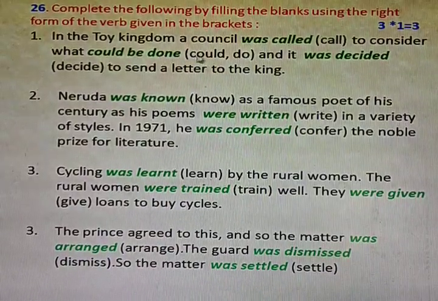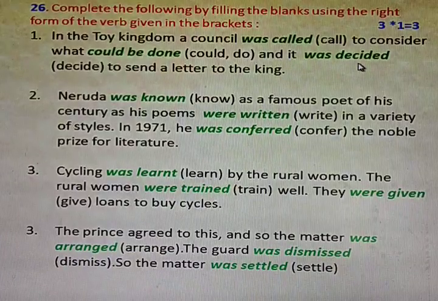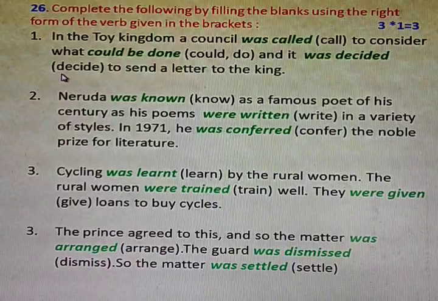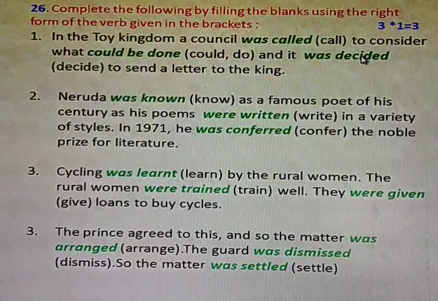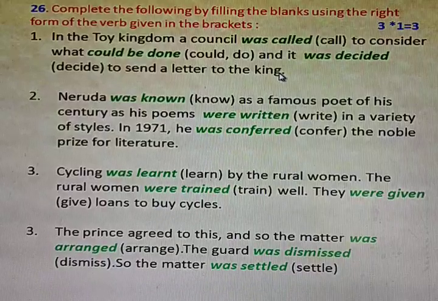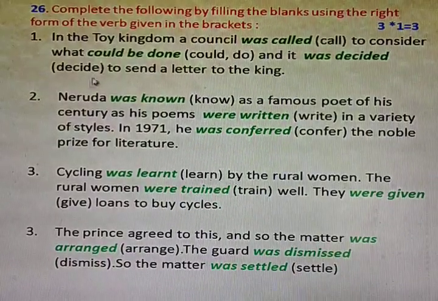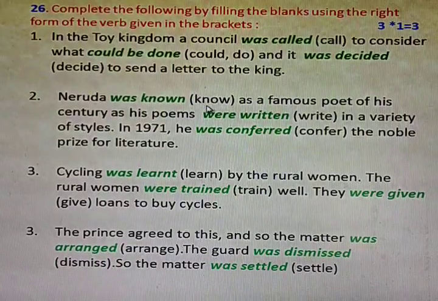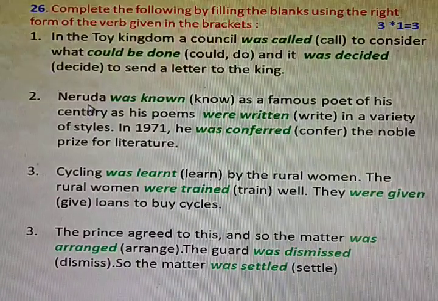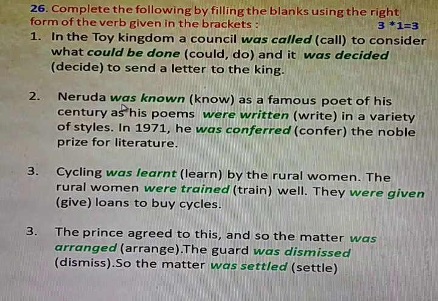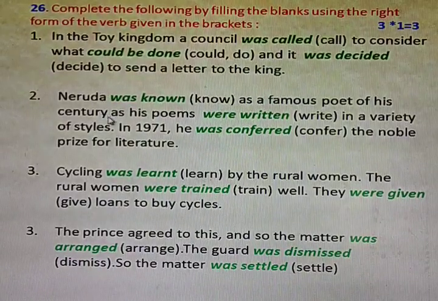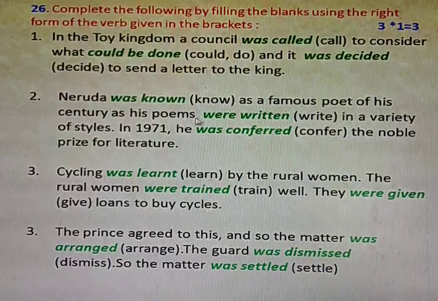Could be done. And it was decided. Was, singular past. Decide, past participle form decided, to send a letter to the king. Got it? Neruda was known. The past participle form is known, and here Neruda is singular. Singular past: was. Neruda was known as a famous poet of his century.